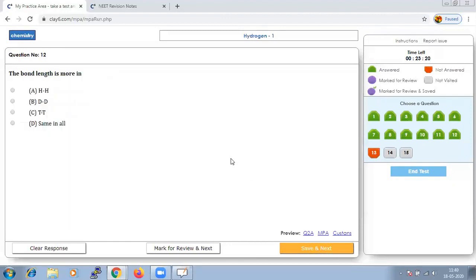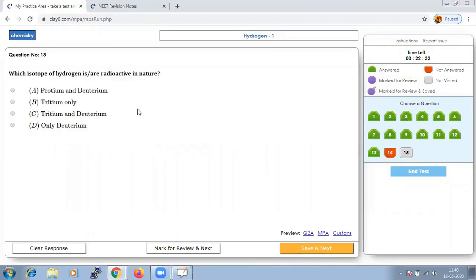The bond length is more in. When we talk about the bond length, bond length is going to be same in all, because for three isotopes, bond length will be same because it is the distance between the nucleus, that is we can say internuclear distance, and here the isotopes just differ in the number of neutrons. It does not differ based on the distance. Hence we can say that bond length is going to be same in all, it cannot be more. Let us save that and go to next question.